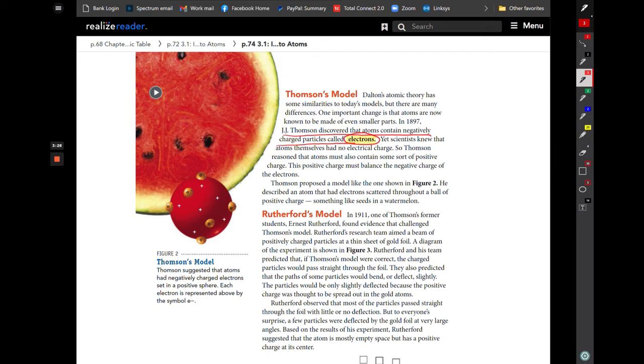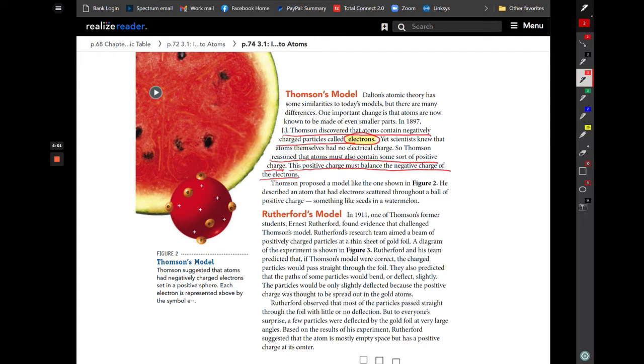They knew that these negatively charged particles were there, but they also knew that atoms had no charge. So if there were negative particles there, and the atom itself didn't have a charge, that meant that there had to be some positive charges there someplace as well. So he reasoned that atoms must also contain some sort of positive charge, and that this positive charge must balance out the negative charge of the electrons.